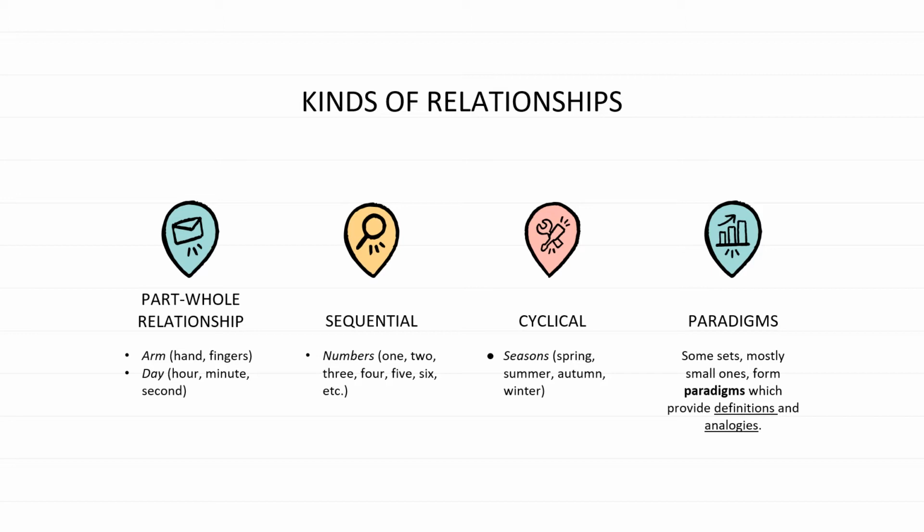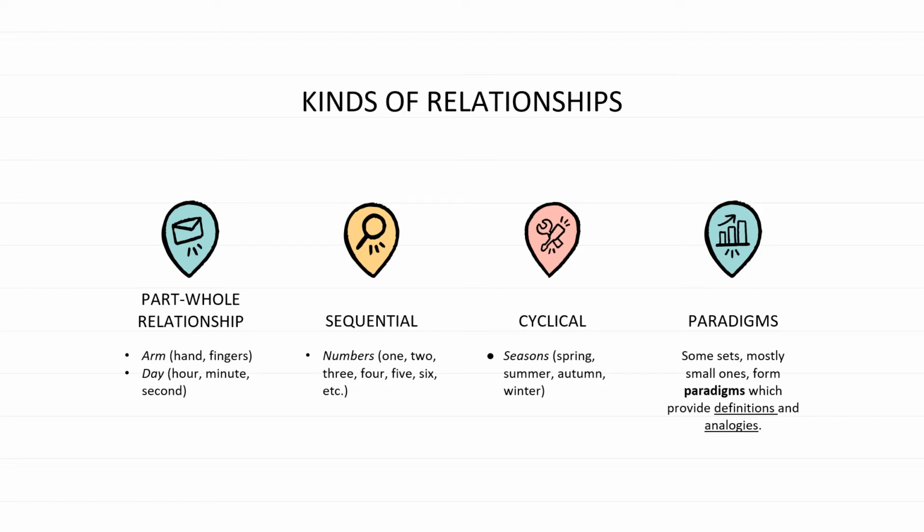The second kind of relationship is sequential. Some sets are sequential, for example, numbers, and they form an order or sequence. That's why numbers such as 1, 2, 3 form an order or a sequence.